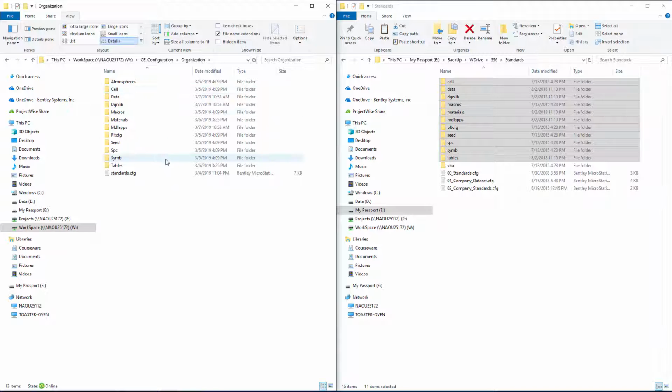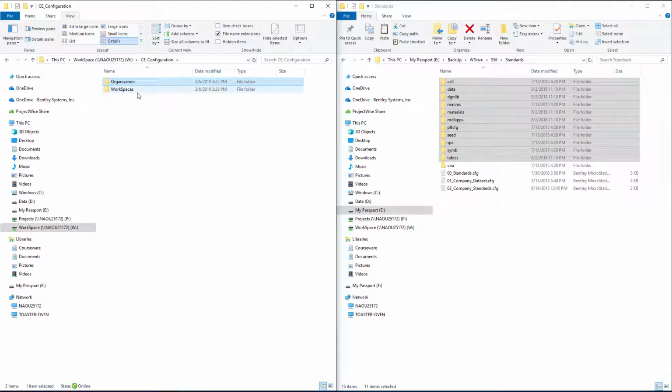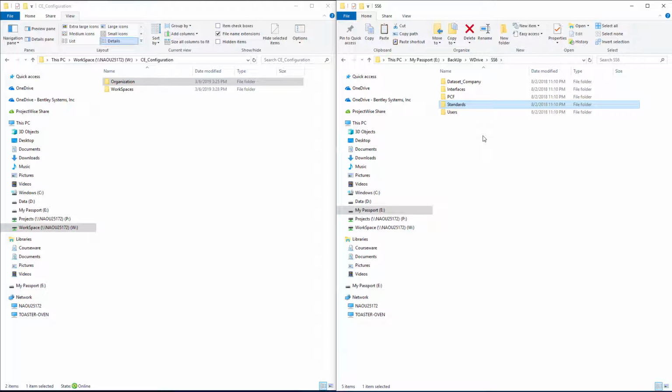And now whatever standards I may have had in SS6 will now be part of CONNECT Edition, and the standards.config file will make sure that all the correct files are included in the configuration. Now I'm going to go back up to my configuration folder and go back to my SS6 folder here.